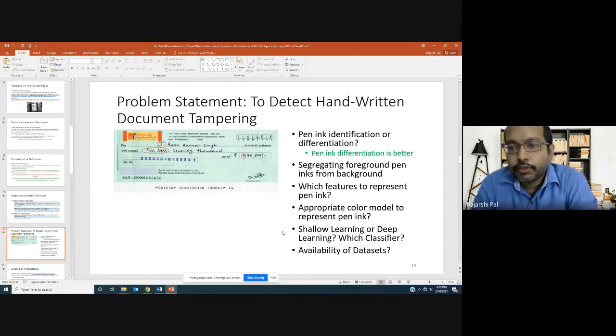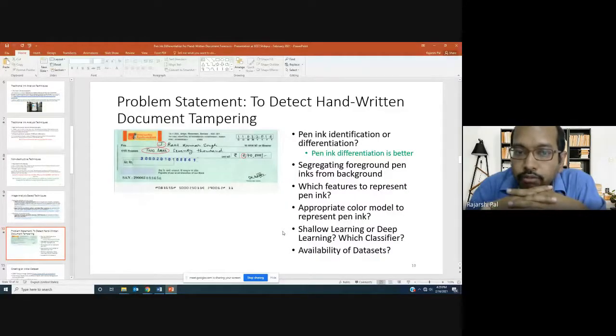So rather, if we formulate it as a pen ink differentiation problem, then irrespective of what set of pens are being used, we are considering the difference of texture feature values of two pens, and that difference is classified.